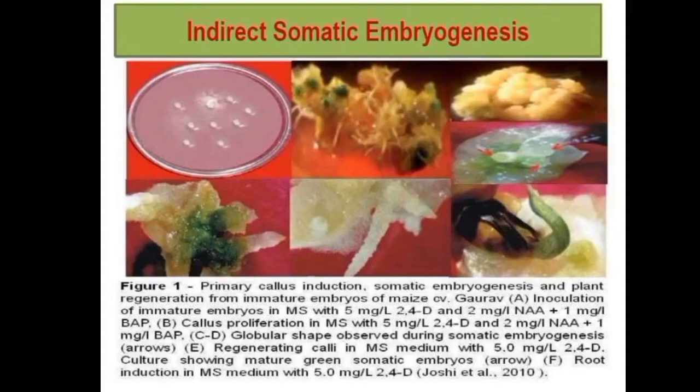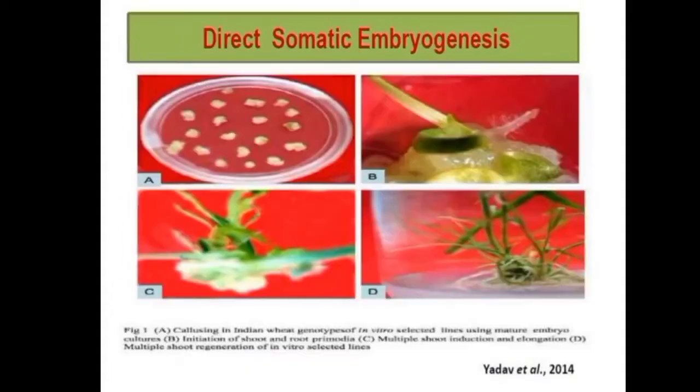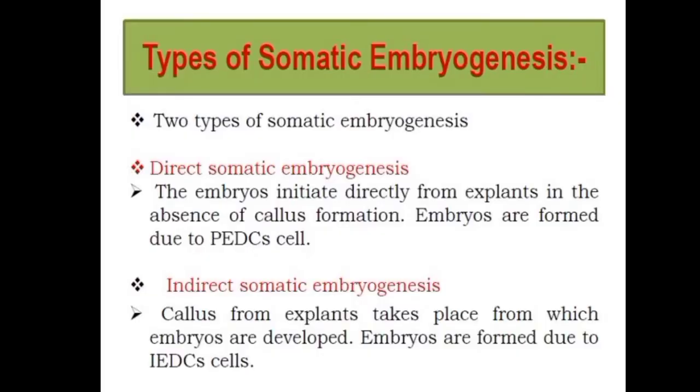What happens in indirect somatic embryogenesis is that the embryos are developed through cell multiplication, and here there is a formation of the callus.